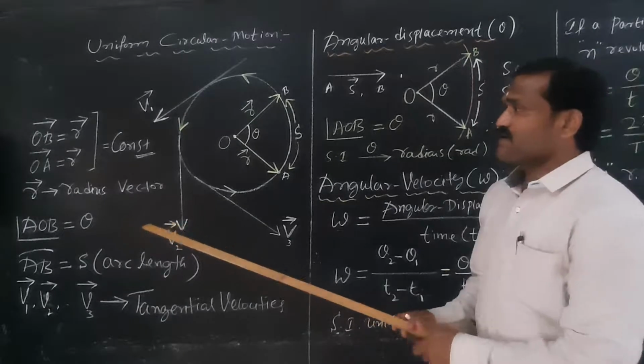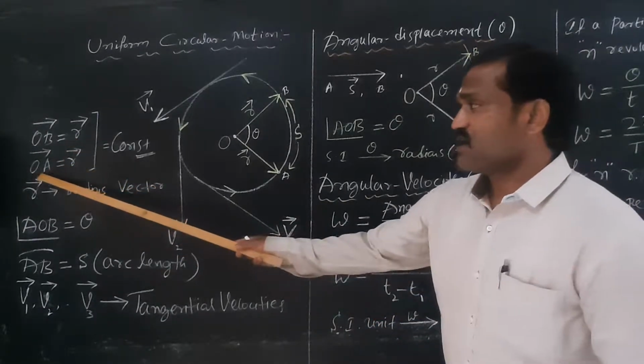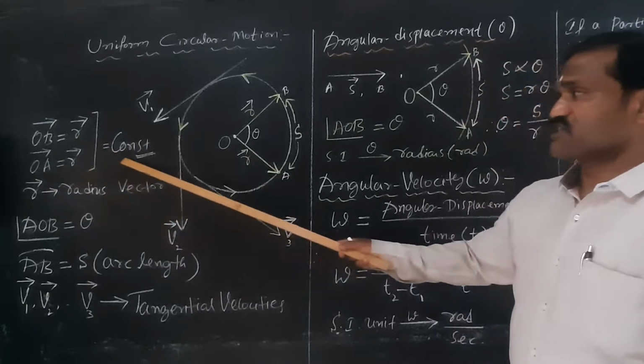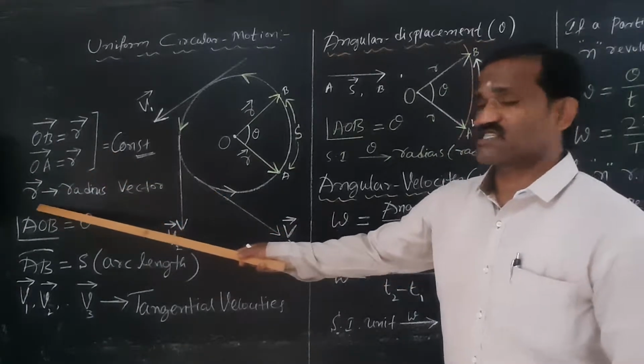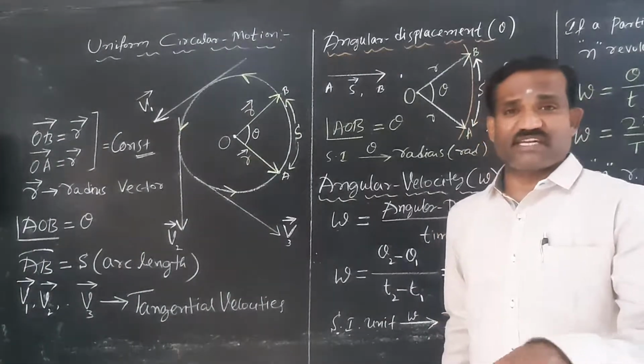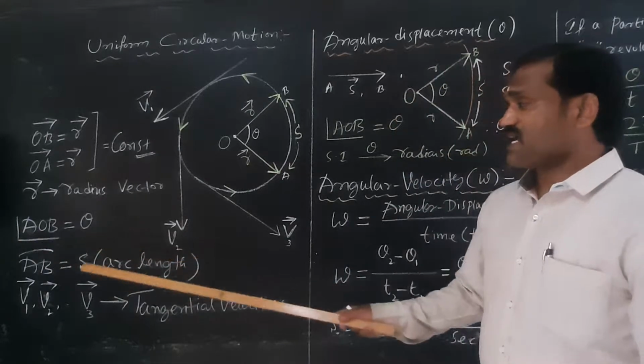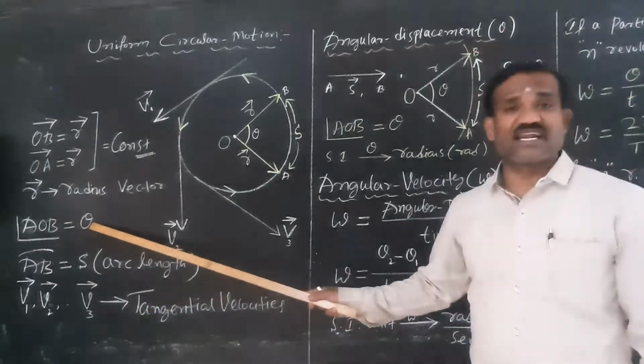Vector OB is equal to R, vector OA is equal to R, which is constant. In case of uniform circular motion, the radius vector is constant. Angle AOB is called angular displacement.